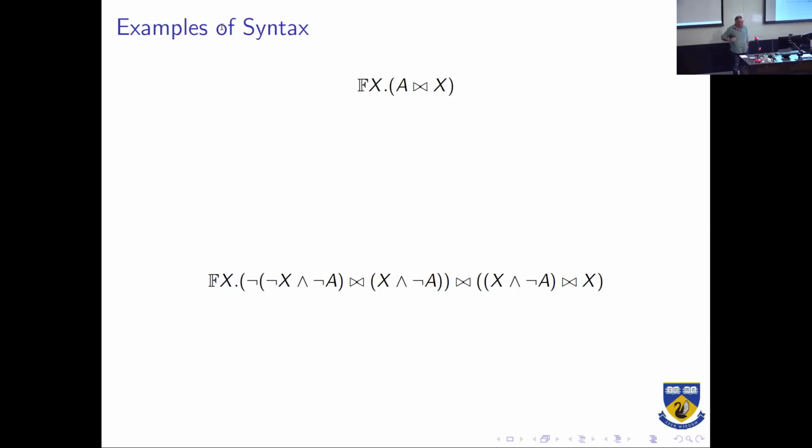So the top one says the fixed point of the expectation of A, some proposition, and X. Okay. So in this case, we'd evaluate this A 50% of the time. The other 50% of the time we get X, which means we just substitute the whole formula back in. So then we flip the dice again. If it comes up heads, we evaluate A, otherwise we get X, so we keep on repeating this process. We're flipping a fair coin, so eventually it's going to come up heads. So this formula itself is just equivalent to A. So it kind of gives us a protocol for evaluating.